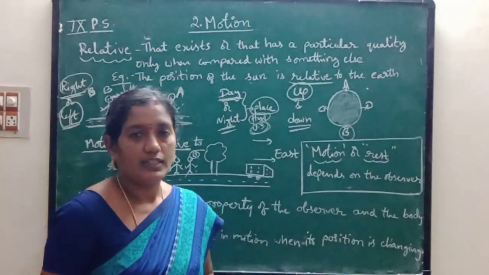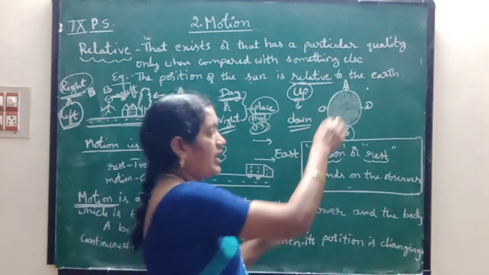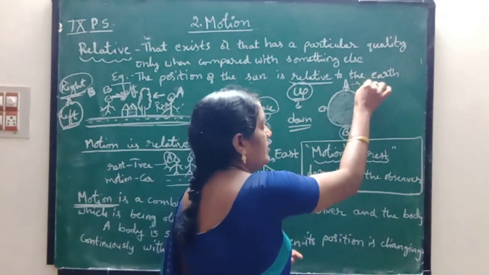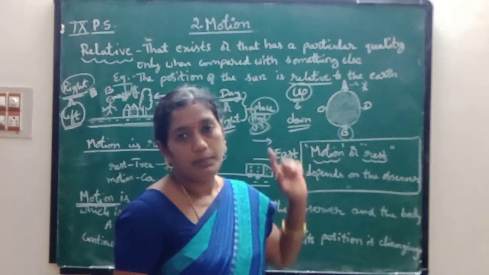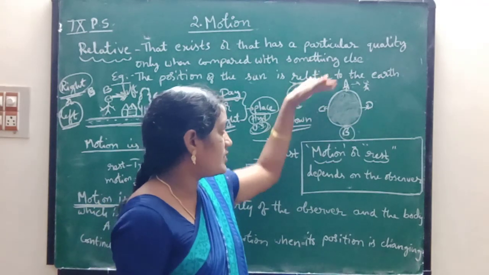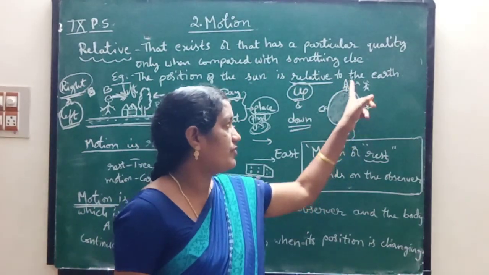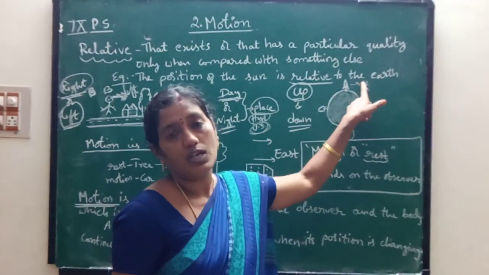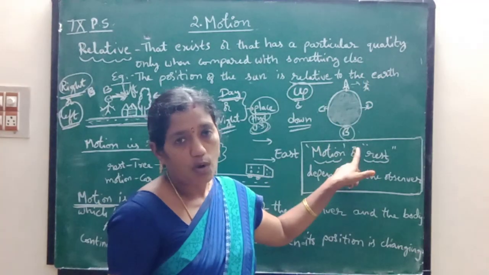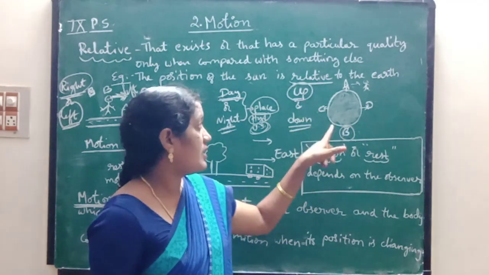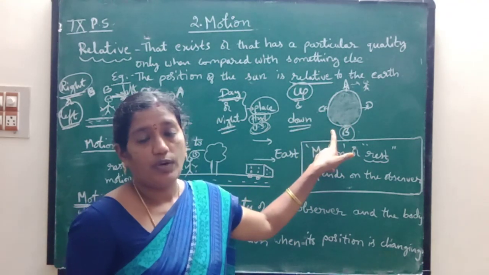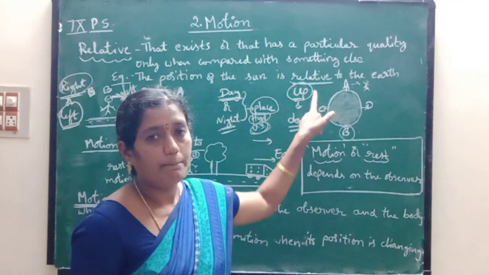That means you are at A. But if you are standing here and observing the position of B, then on this globe, what is the position of B according to the observer A? He is down, he is down on the globe. So the position is also changing according to the place, up and down.